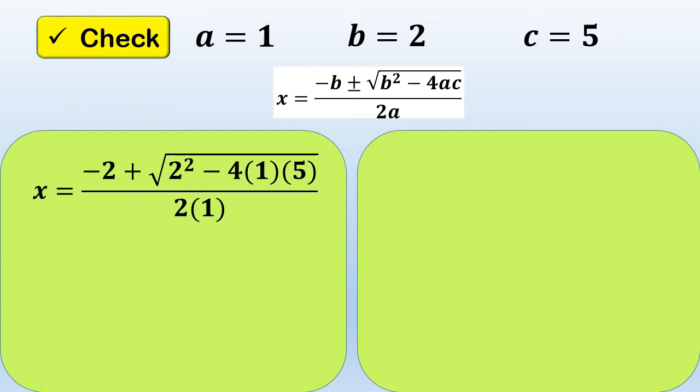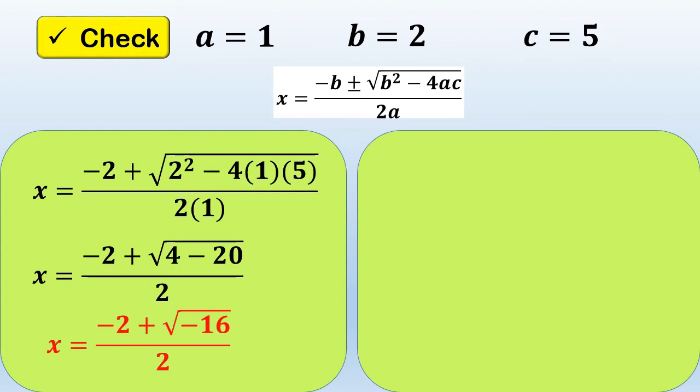Okay, so copy negative 2. So, we have here negative 2 plus, simplify yung nasa radical sign. So, 2 squared is equal to 4 minus 4 times 1 times 5 is equal to 20. 2 times 1 is equal to 2. So, therefore, we have here negative 2 plus the square root of 4 minus 20 over 2.